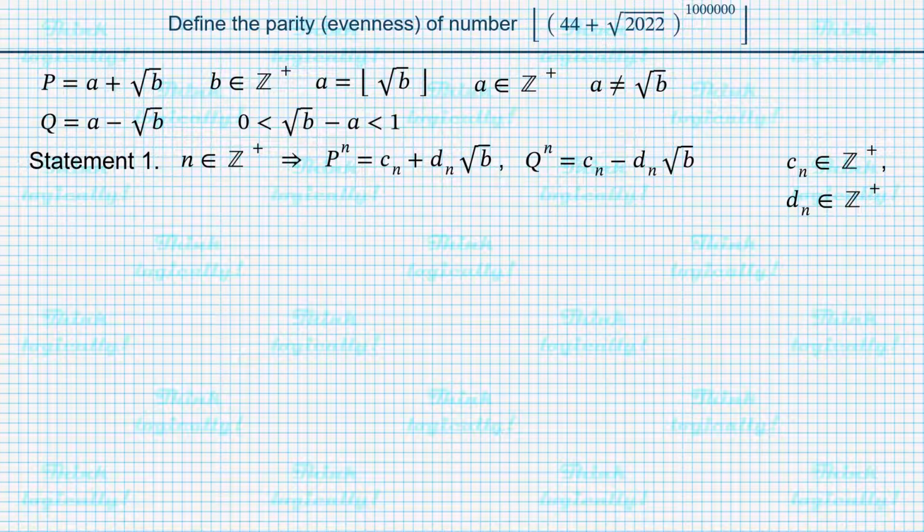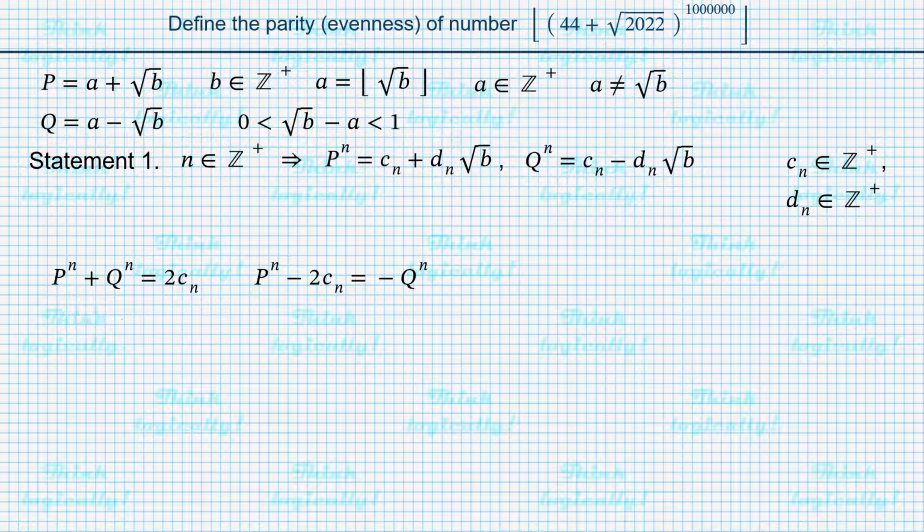Let's add up the expressions for p to the power of n and q to the power of n. The terms containing square root cancel out, so p to the power of n plus q to the power of n is just 2 times c sub n. By subtracting from both sides the sum of q to the power of n and 2 times c sub n, we get p to the power of n minus 2 times c sub n equals minus q to the power of n.